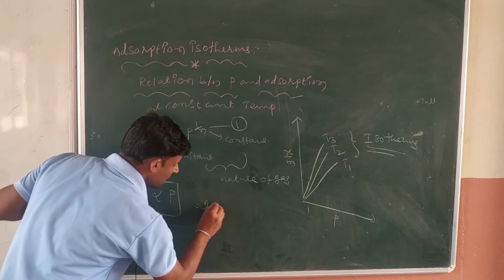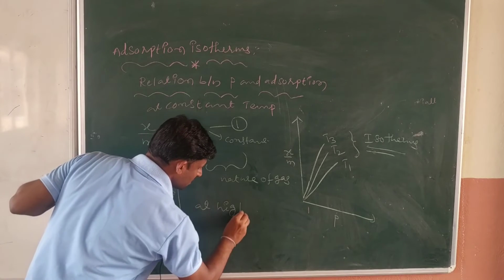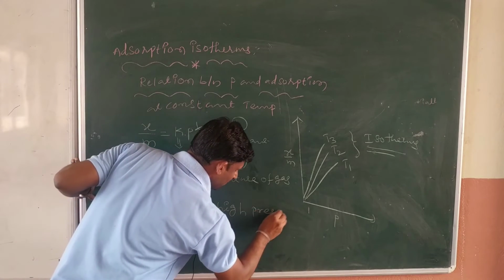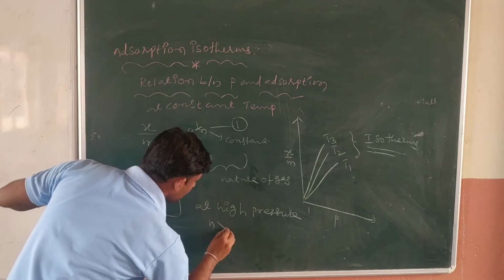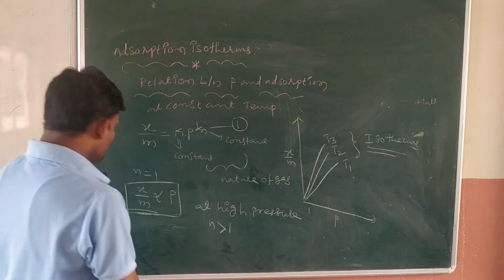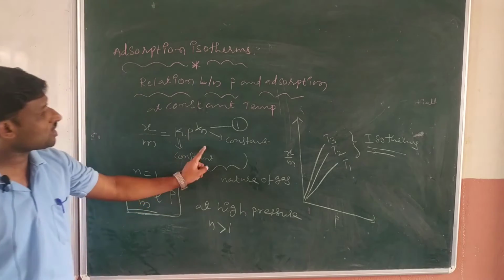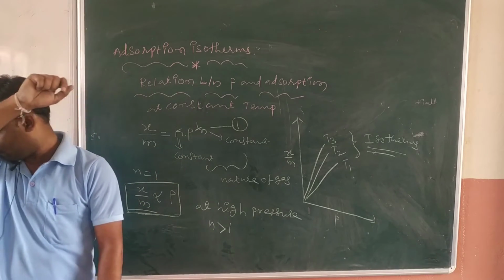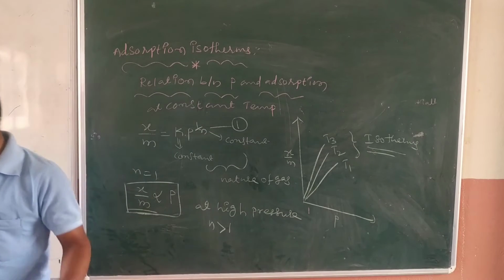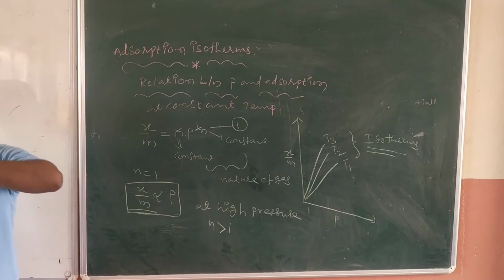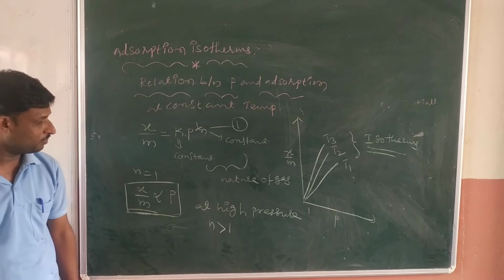At high pressure, he observed one thing. At high pressure, n value is not equal to 1. n is greater than 1. In such a case, equation one becomes logarithmic, meaning we want to get the saturation point. It is converted into logarithmic form.